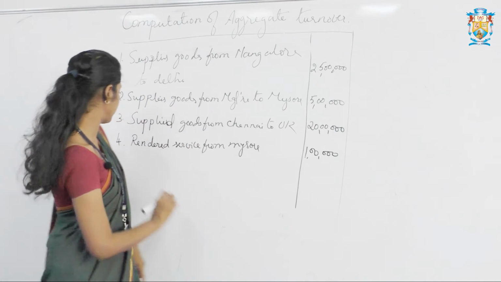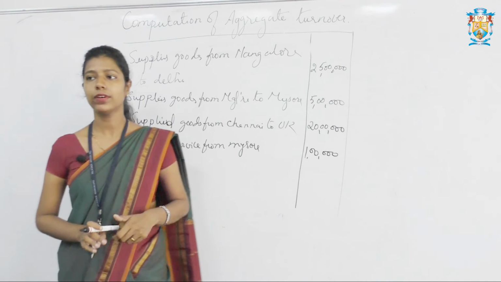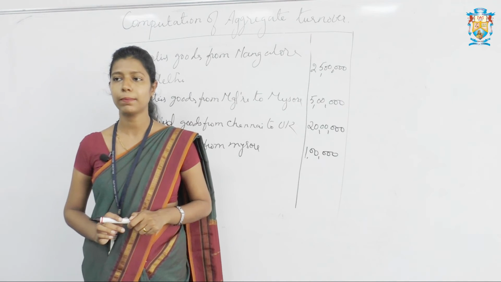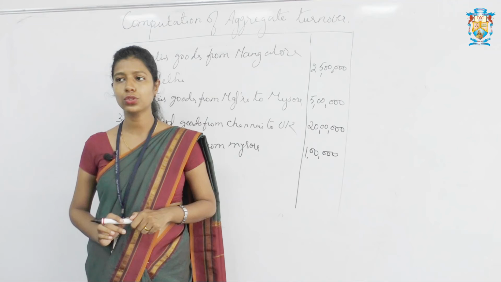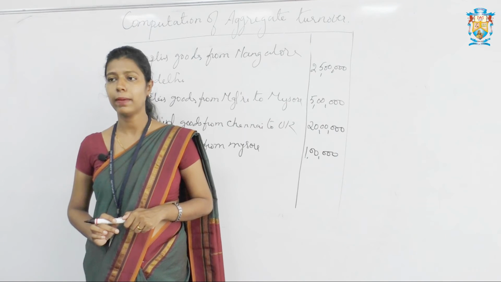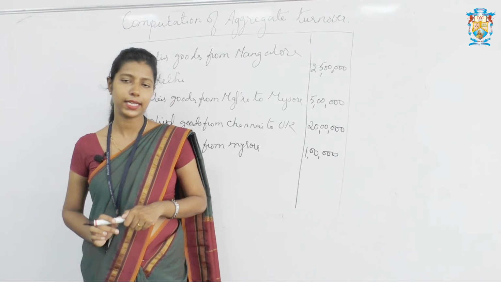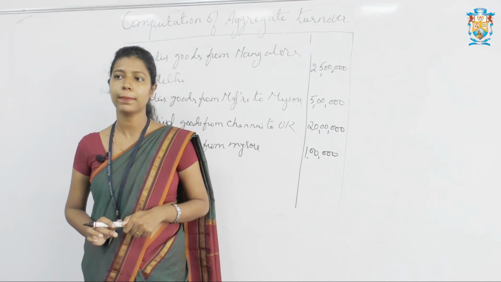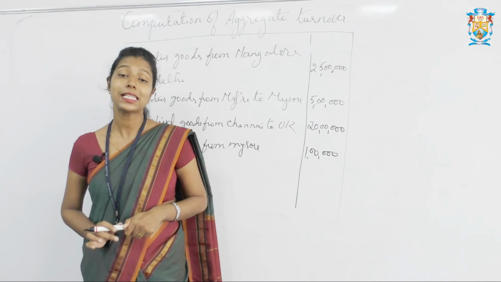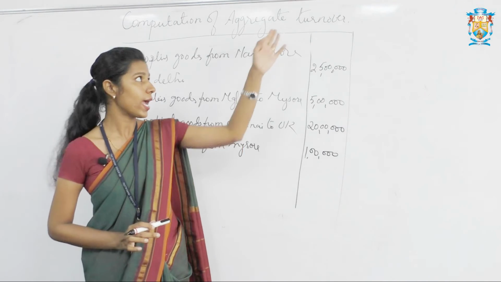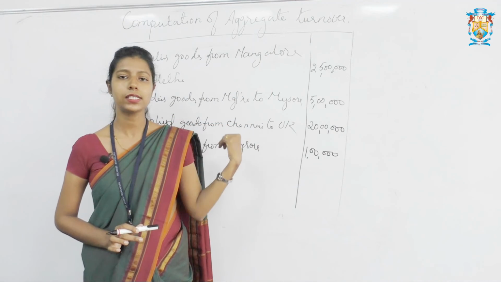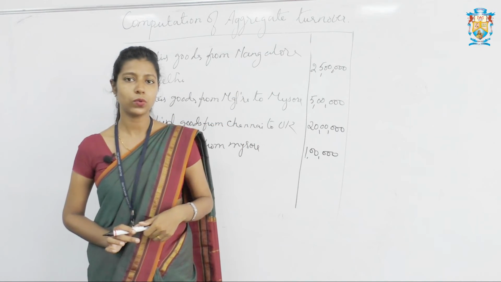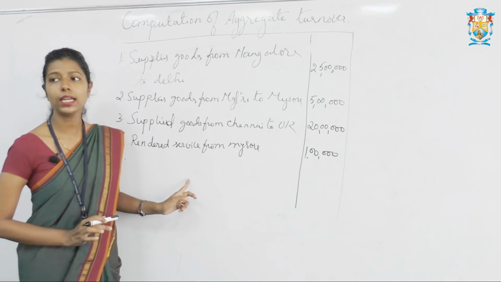Next, fifth one, they have given there in the problem, Mangalore unit supplies non-taxable goods to Mr. Narayan at Bangalore. Whether it is taxable or non-taxable, you have to see whether it is a supply. It is given there in the problem clearly, Mangalore unit supply, so it is a supply. So aggregate turnover is nothing but a supply, it is included under aggregate turnover. So we have to take that under aggregate turnover.